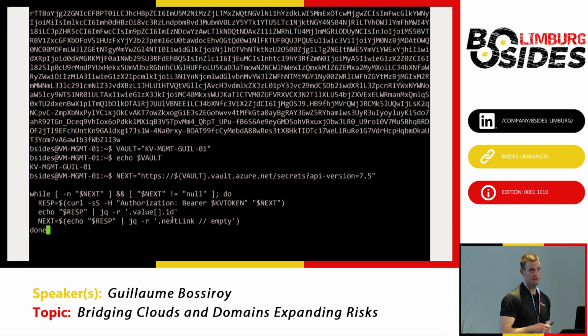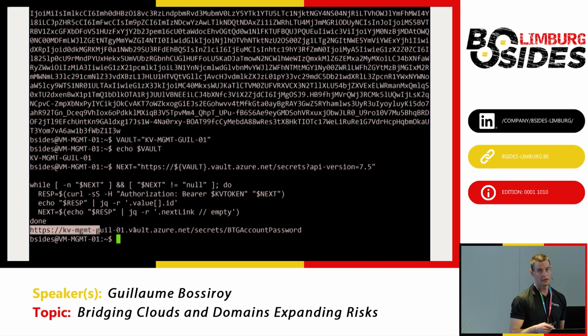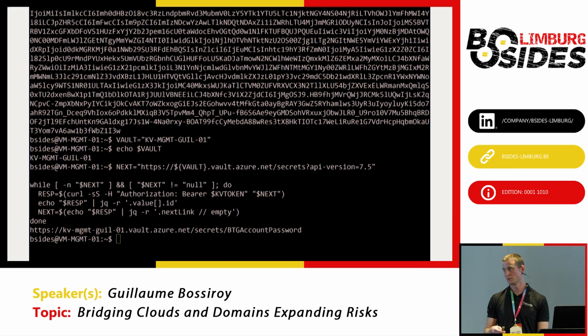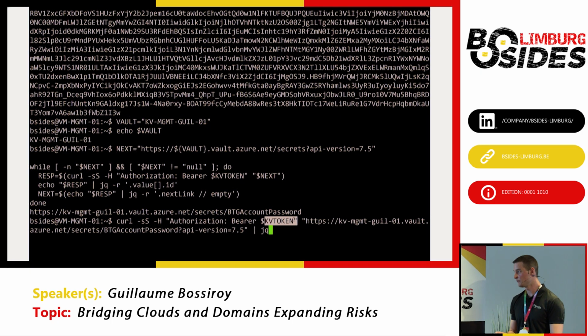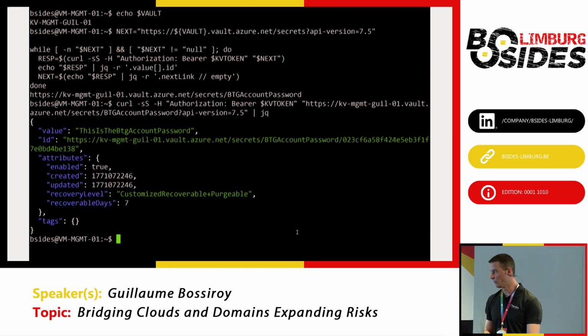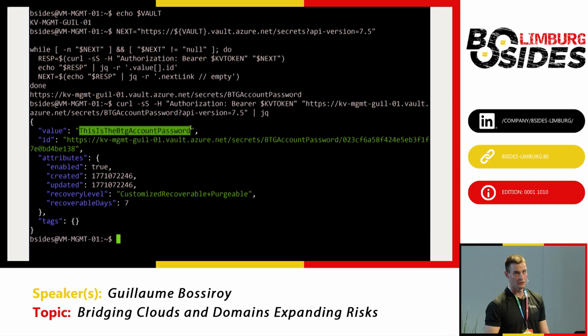And we'll see that one secret is being returned, which is a BTG account password. So it's a break the glass account password, which is a highly privileged account in Entra ID used for recovery purposes, and then I can go to that endpoint using the Key Vault token that I got before to get the password of that account, or the content of that secret. We see that the content is "this is a BTG account password".